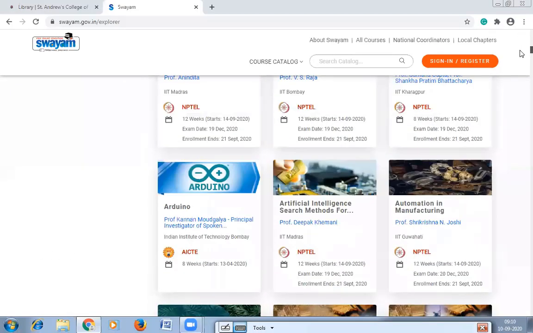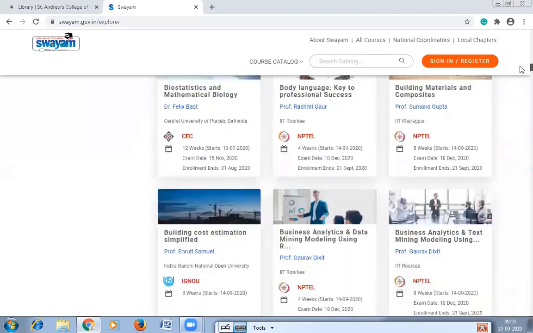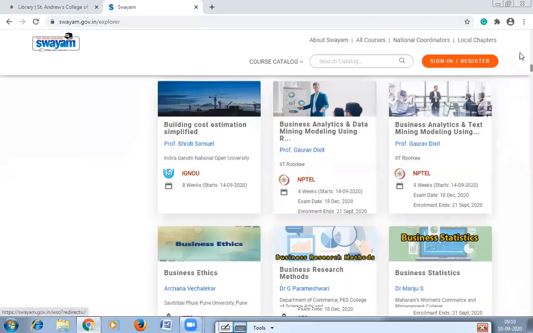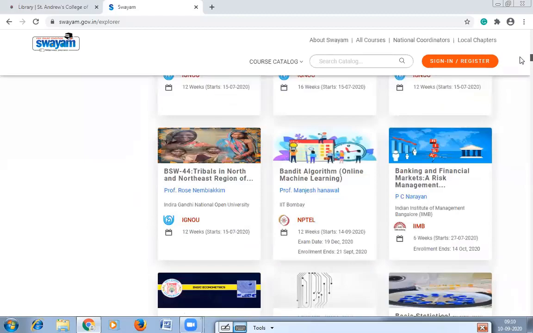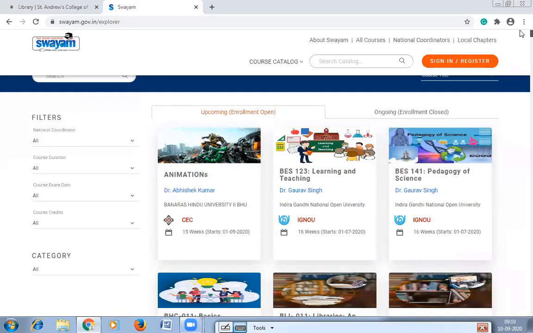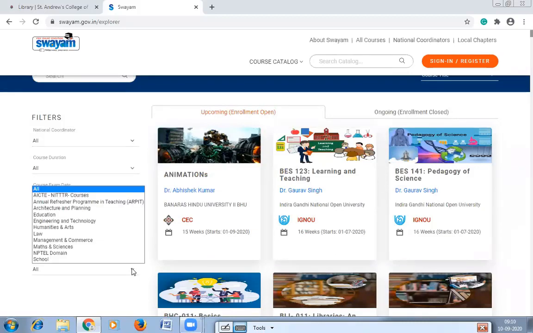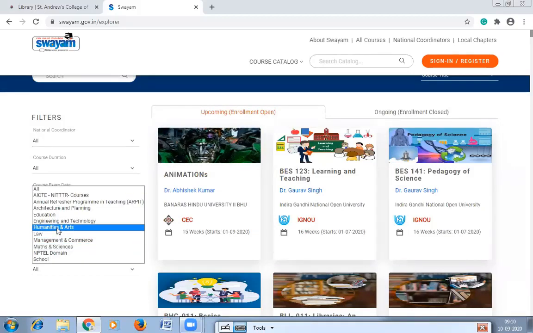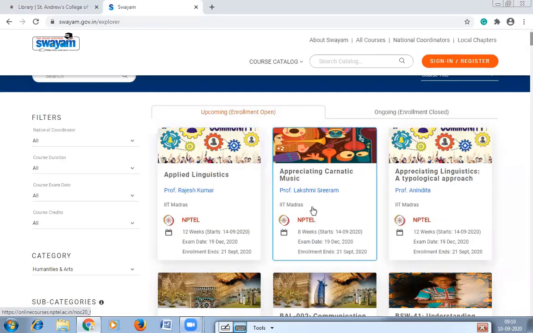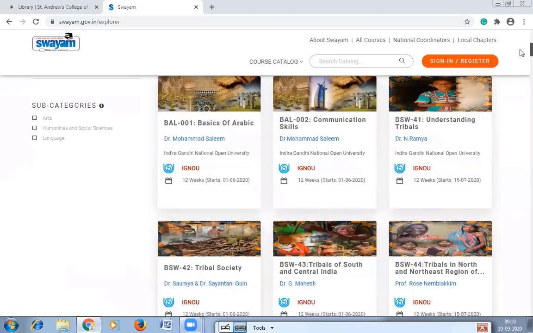You can see the list of courses of all types, or here on the left hand side, you can select courses of your subject only. Here you can select a category, for example humanities and arts, and it will give you courses related to humanities and arts. The duration is given, 12 weeks or 8 weeks, the exam date, and when the enrollment ends. That means right now you can enroll in these courses.